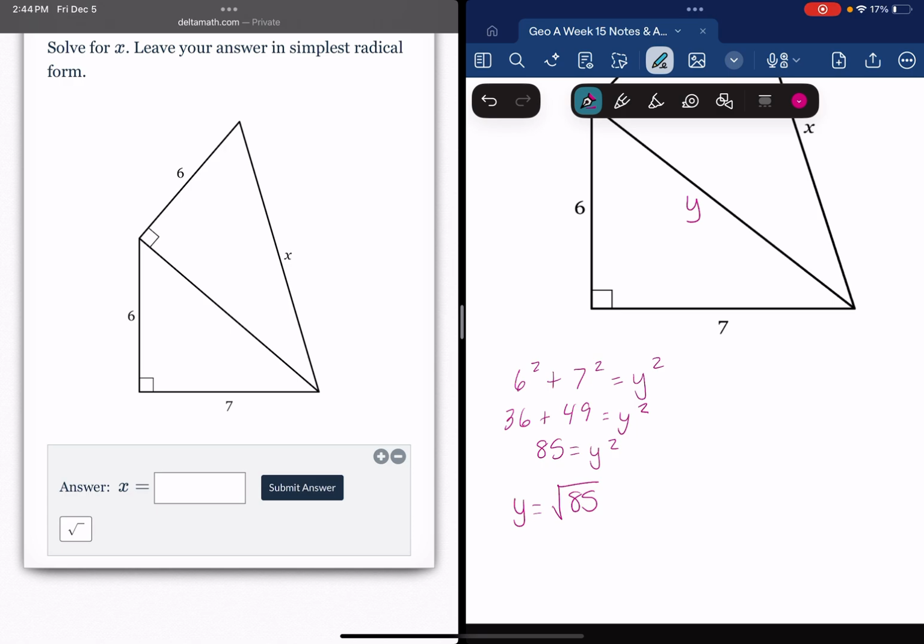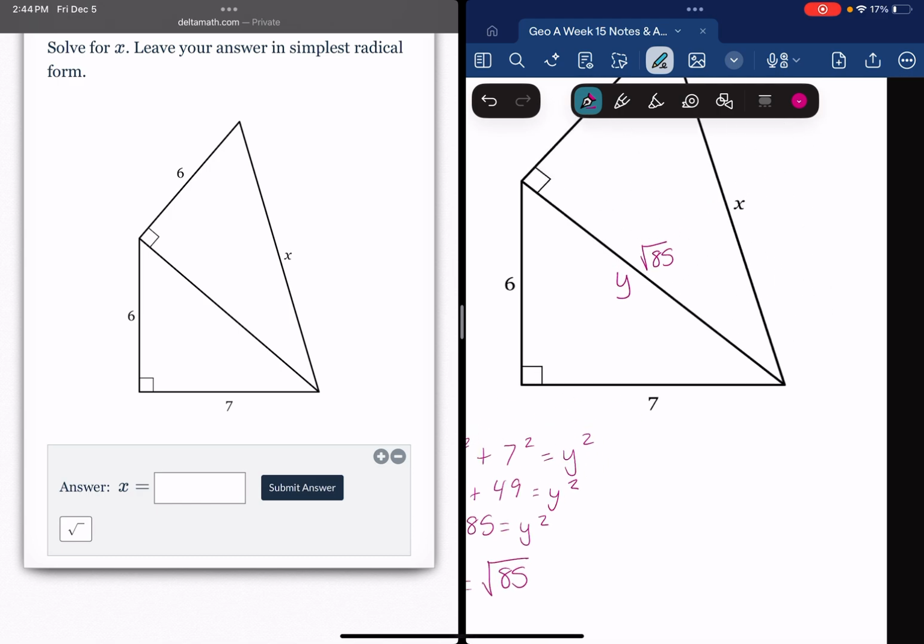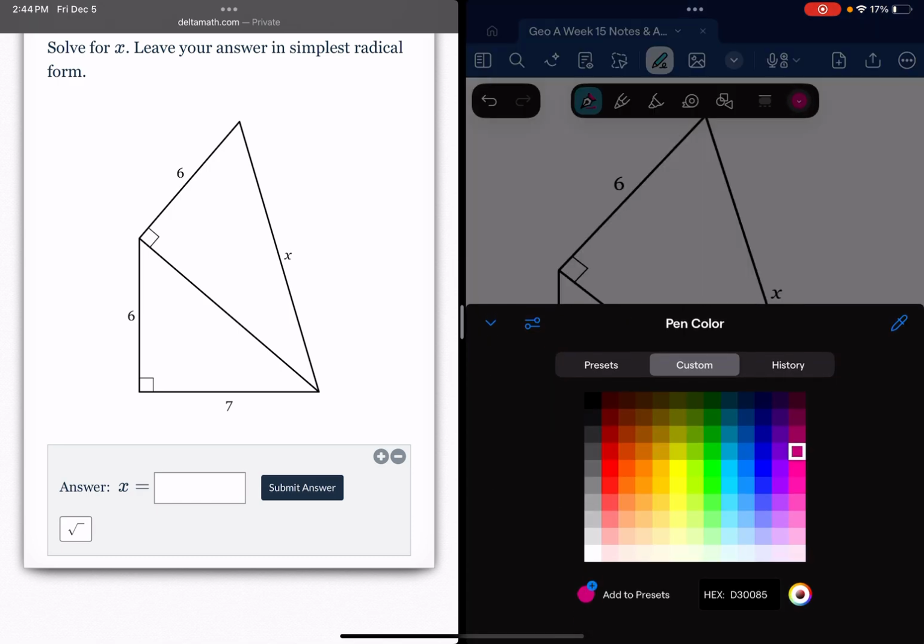Now 85 has a perfect square factor of, let's see, 4, 9, ... It actually doesn't have any perfect square factors. So since there are no perfect square factors, we would just leave it as the square root of 85. Okay, so then if that is the square root of 85, we can use that to solve for x.